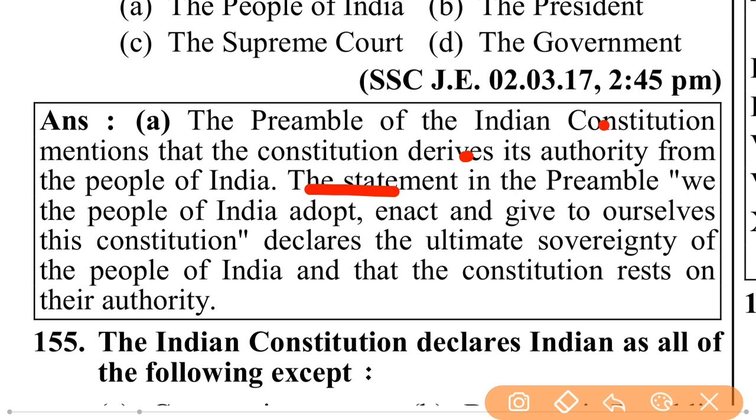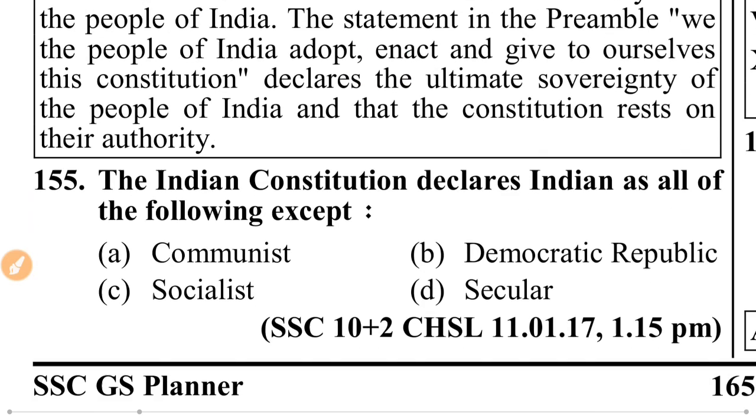The statement in the preamble, we the people of India adopt, enact, and give to ourselves this constitution, declares the ultimate sovereignty of the people of India and that the constitution rests on their authority.